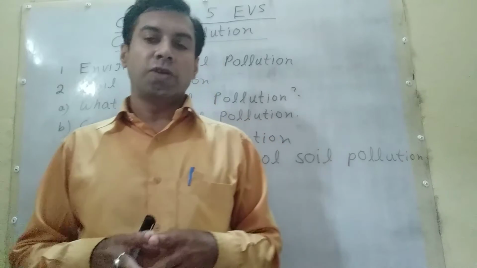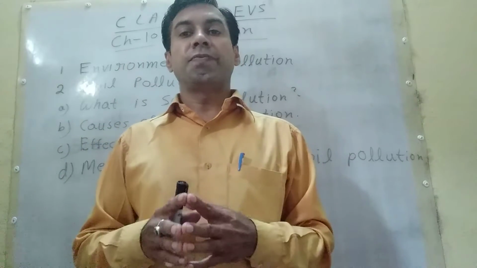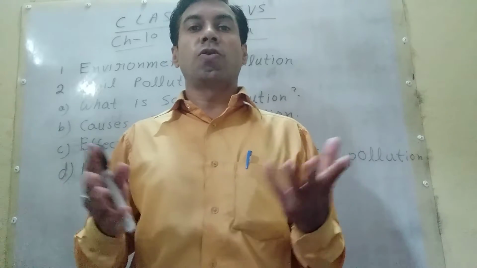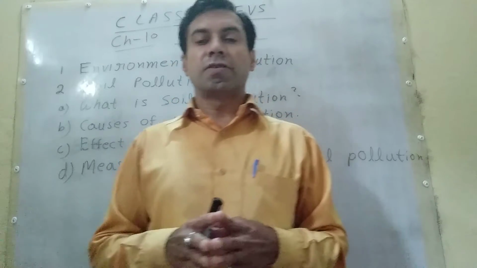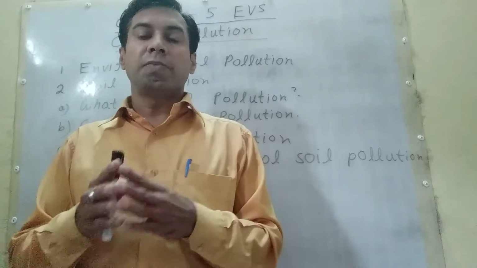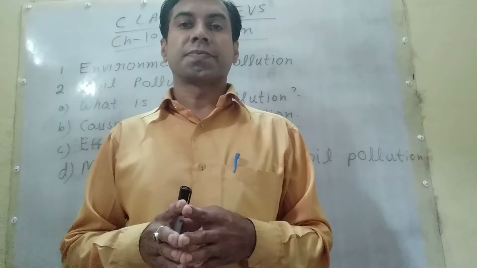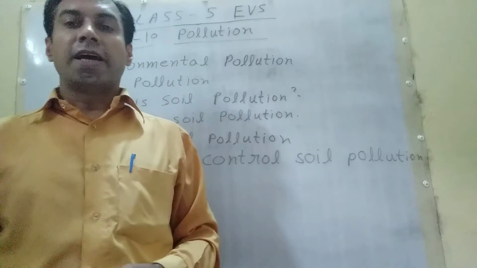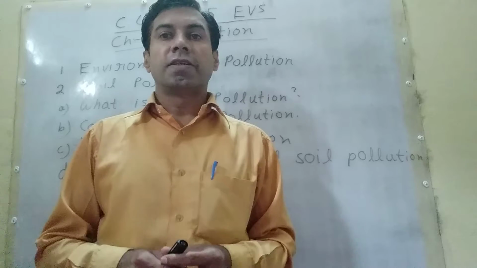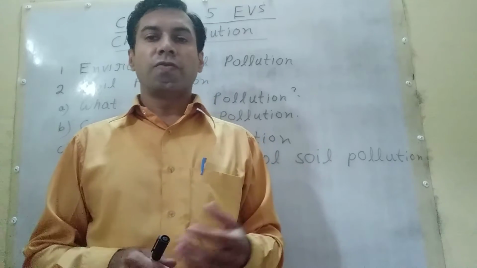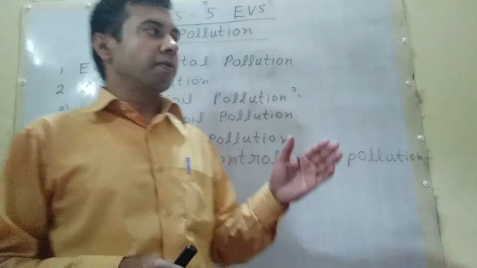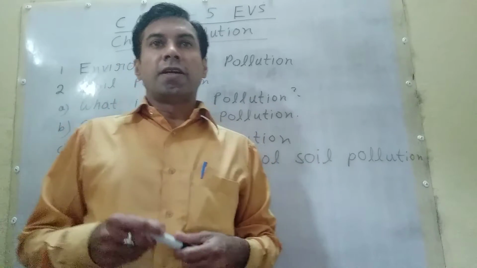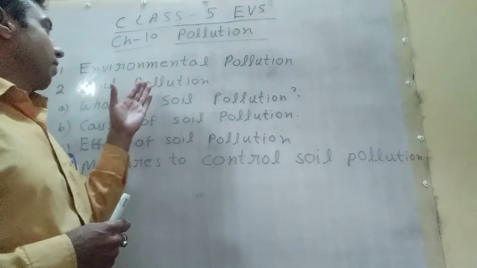Global warming. Students, nowadays we are facing maximum temperatures of 40, 45, 47. What is this? This is global warming. Climate change. First there was a balance in climate, but now there is climate change. Last, acid rain. Students, there are many effects of environmental pollution which we will study when I explain each pollution. Now students, first, soil pollution.